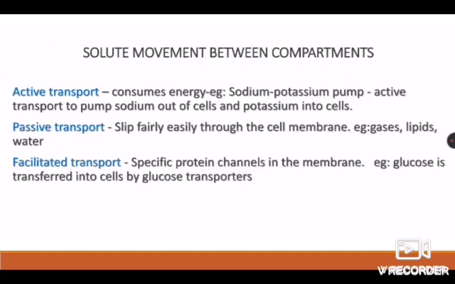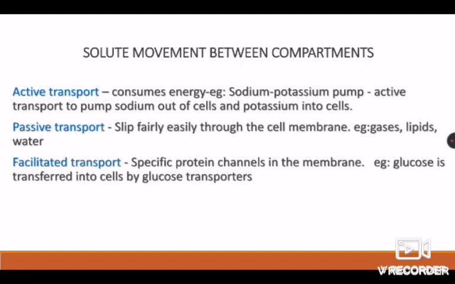Solute movement between compartments. Mainly this takes place by three types of movement. First is active transport, second is passive transport, and third is facilitated transport. Active transport is the transport of the solute from one compartment to another compartment, which consumes a large amount of energy, that is, it consumes ATP. For example, the sodium-potassium pump, which actively transports sodium out of the cells and potassium into the cells.